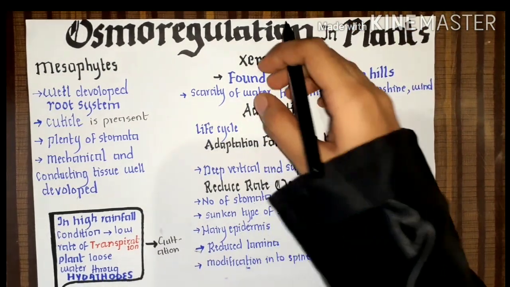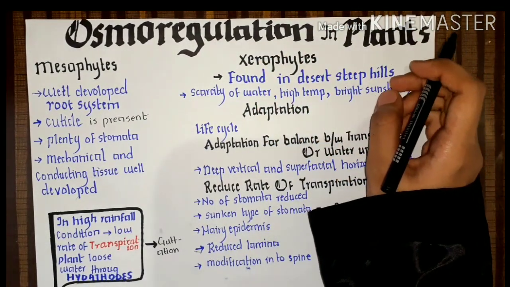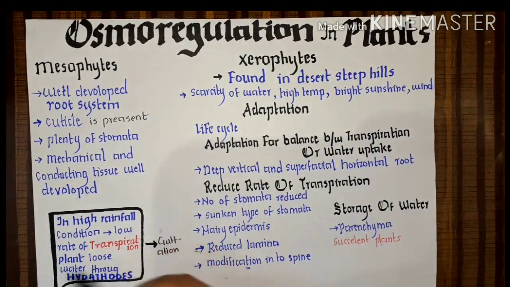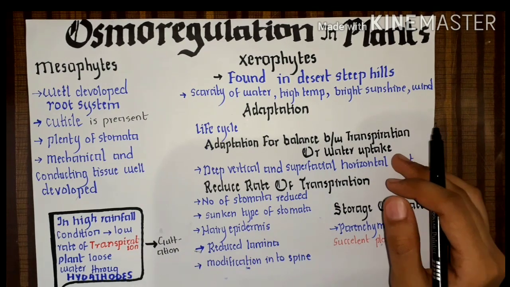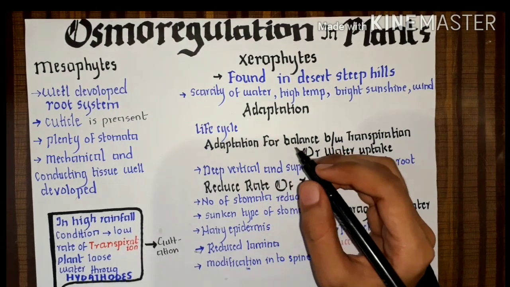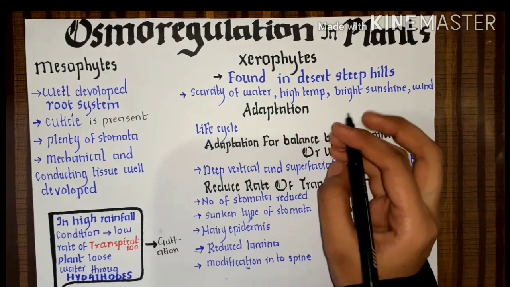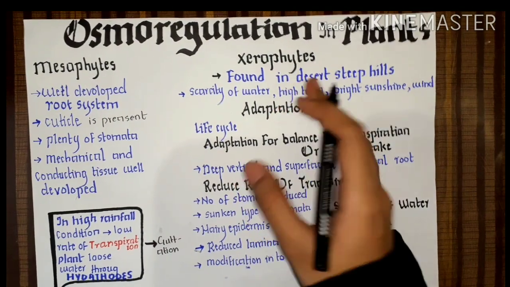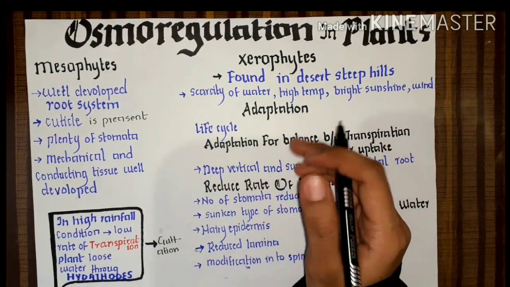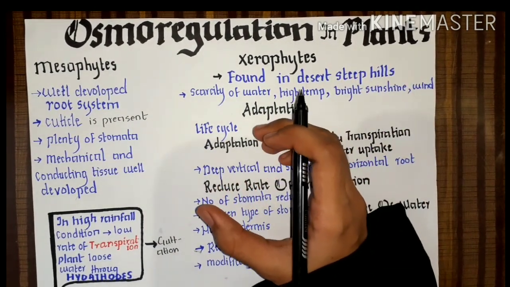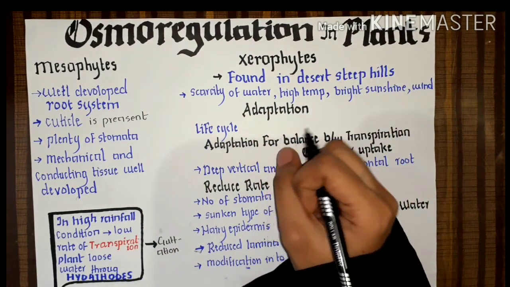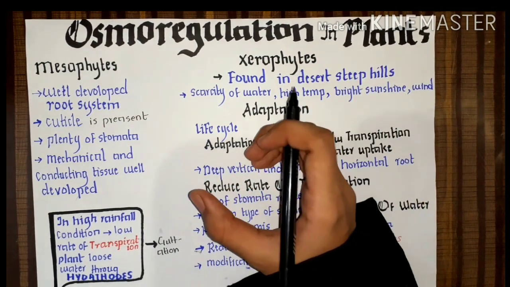How can they grow in the steep hill areas, and how can they grow in the desert areas where there is bright sunshine, high temperature and scarcity of water? So the first adaptation is its life cycle. Xerophytes produce spores or seeds. And what can it do? It concentrates its protoplasm. When the seed or spore is produced, the protoplasm is concentrated. All the nutrients are concentrated in it, and it is covered by a hard coat.